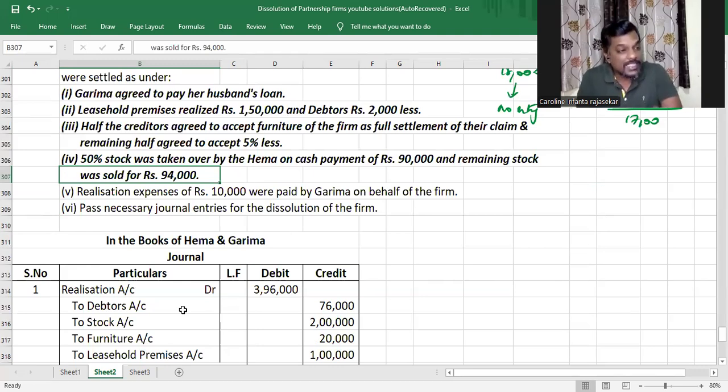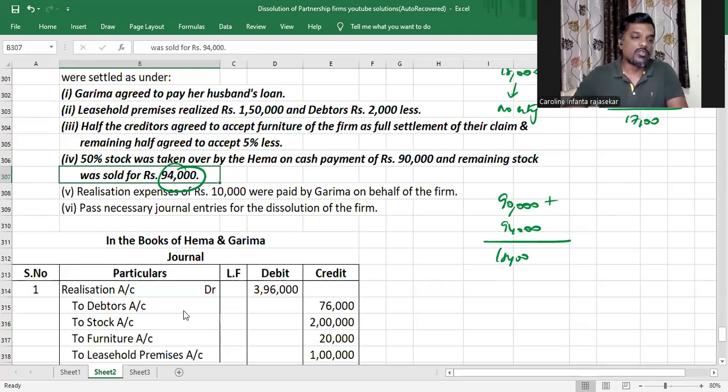But here, they mention that she has paid cash and taken over the stock. Am I right or not, my dear children? So we can write bank account debit for that also. So Hema's 50%, we got 90,000. And the remaining stock was sold for 94,000. For that also we would have got cash of 94,000. So we have sold stock for 1,84,000.